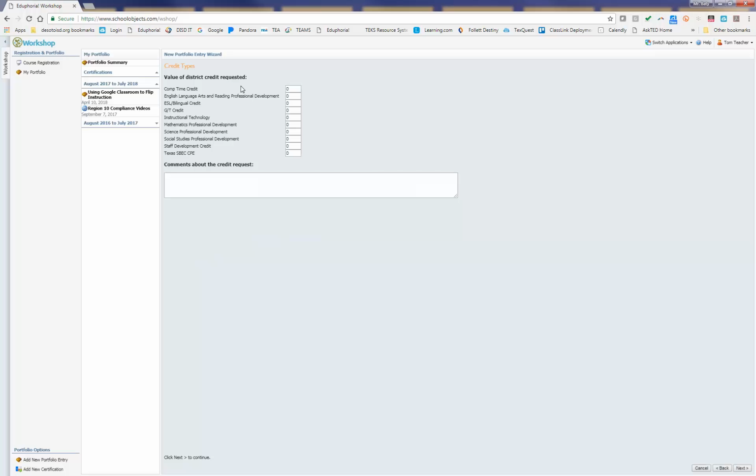And then you're going to have the value of district credit requested. Now this is an important one, and this is where I see a lot of people make mistakes, so be very careful on this one. Our workshop that we entered was 3 p.m. to 5 p.m. That's 2 hours worth of credit. So we're only going to get to enter a total of 2 hours here.